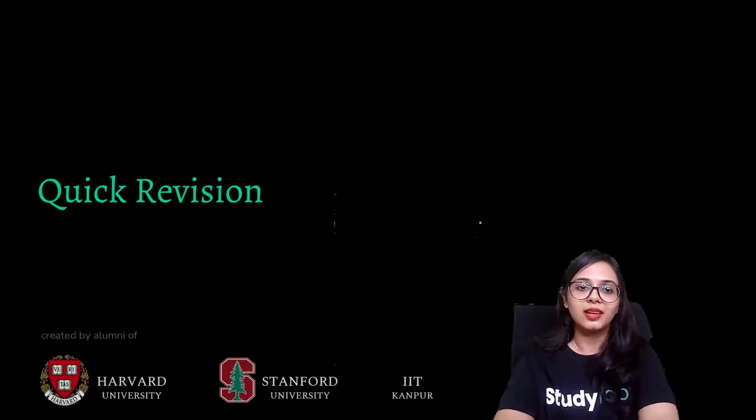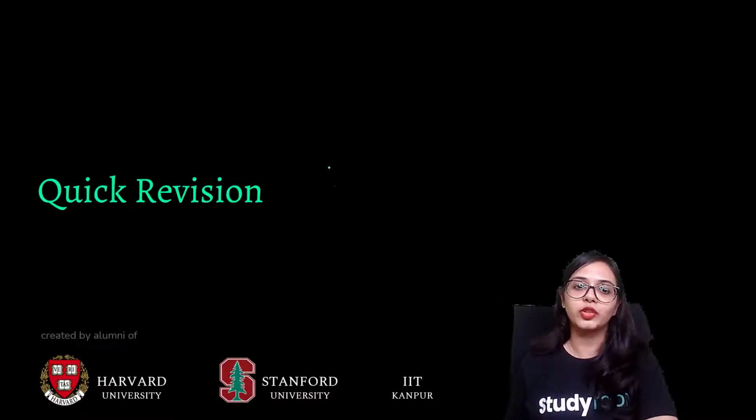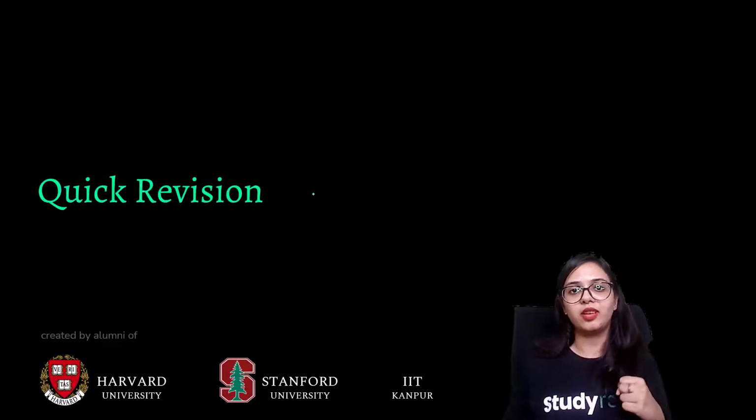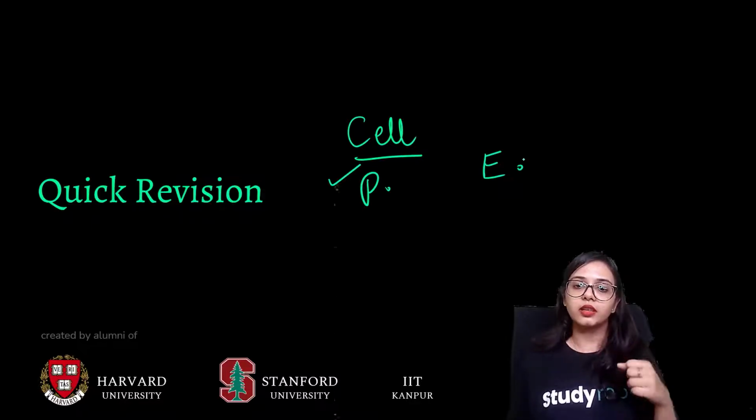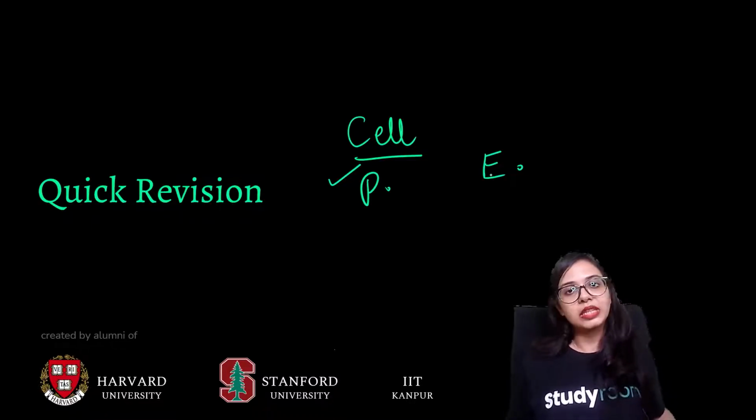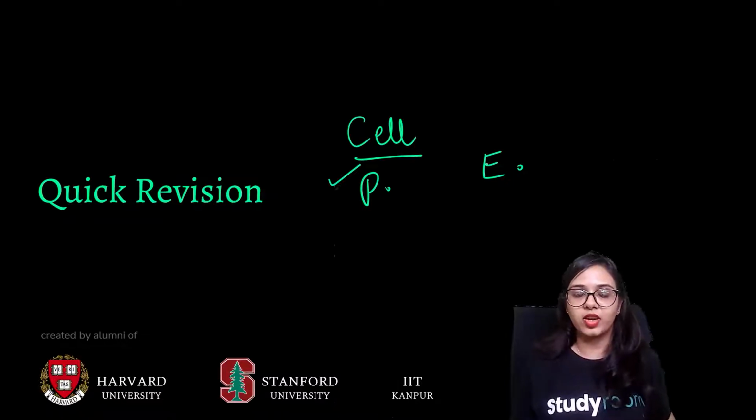Now let's come to a quick revision. What have we learned in this chapter? We have learned that the cell is the fundamental unit of life. We have learned that there are different types of cells. There is a prokaryotic cell, then there is a eukaryotic cell. Then there are unicellular organisms and multicellular organisms. There are so many things that we have covered.